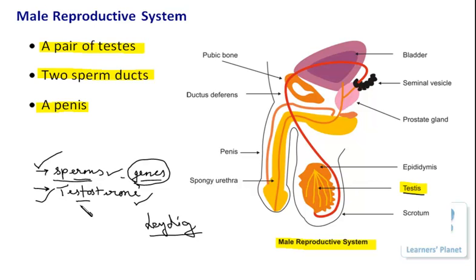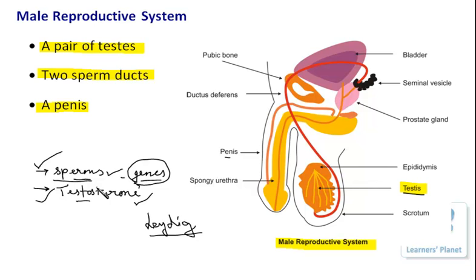Then the development of the sexual parts of the male body, like the penis and other reproductive parts. Besides that, most important is the production of the sperms. All these are the secondary characteristic features which develop during the puberty stage, right?